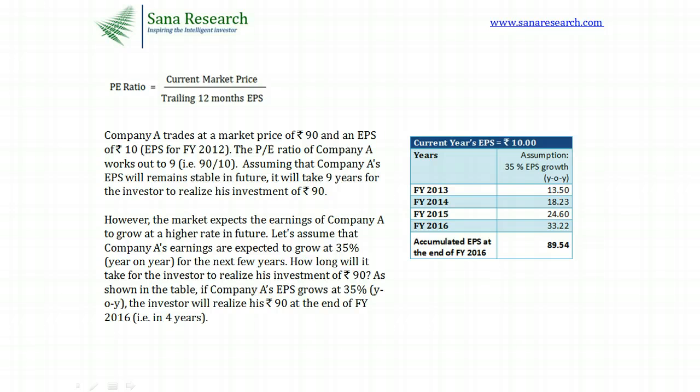Now, in reality, the market expects the earnings of company A to grow at a higher rate in future. And just for the sake of this example, let's assume that investors expect a 35% year-on-year growth in the company's EPS. Now, if you look at the table on the right, you will see that in such a case, the investor will earn back his ₹90 within 4 years, which is at the end of financial year 2016 when the accumulated EPS grows to about 89.54.